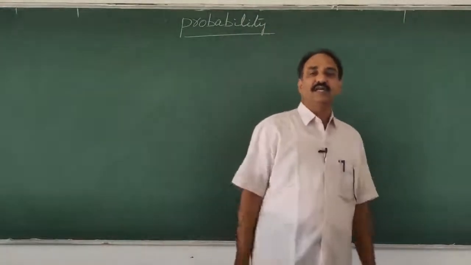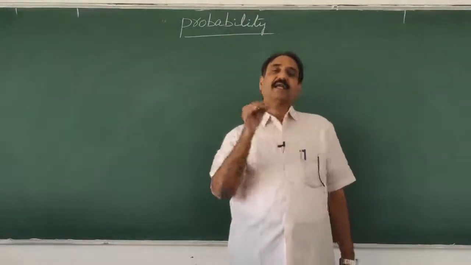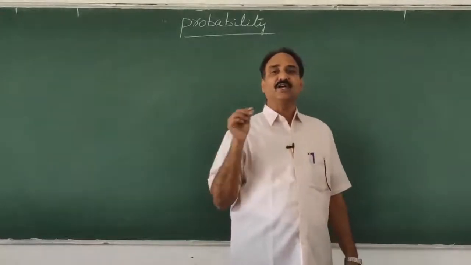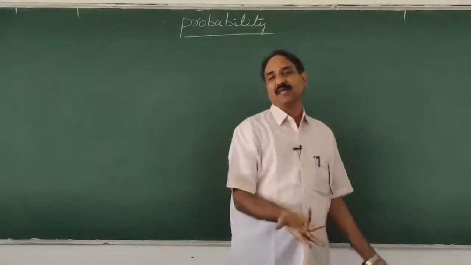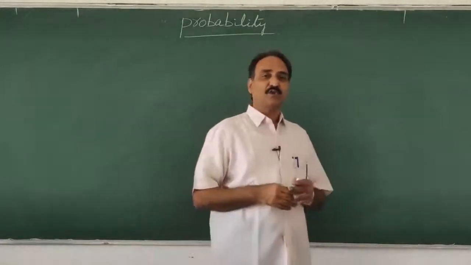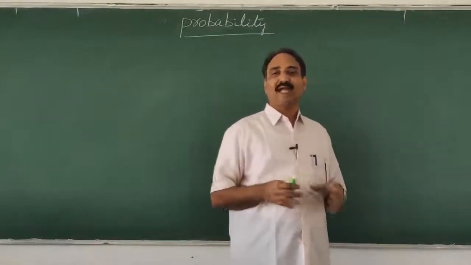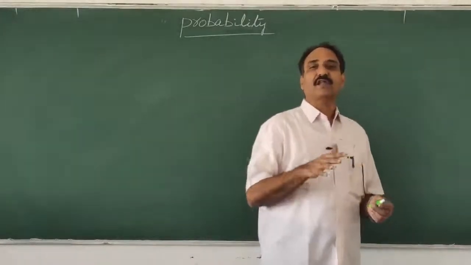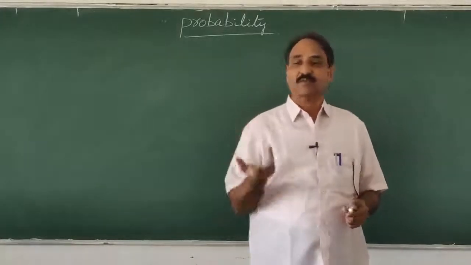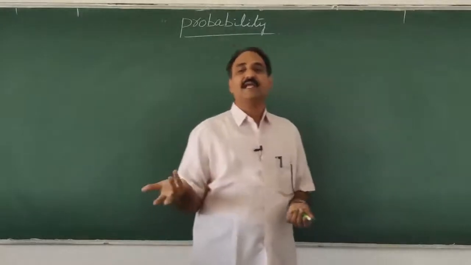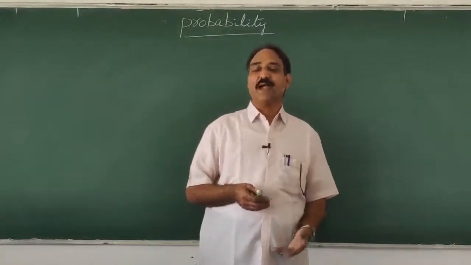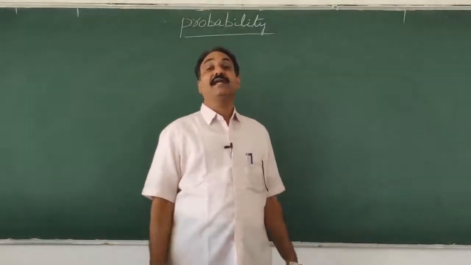Similarly, getting a card from a well-shuffled pack: if we want to get a king, an ace, or a jack, all are equally likely events. You won't get one more number of times, so there is no favor and there is no bias. Therefore, these are called equally likely outcomes of an experiment. Tossing a coin, throwing a die, getting a card from a well-shuffled pack, all are called equally likely events.